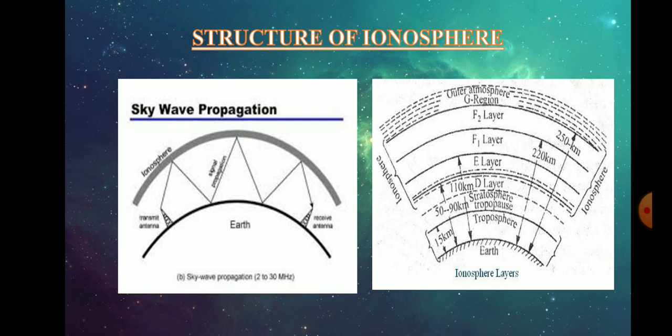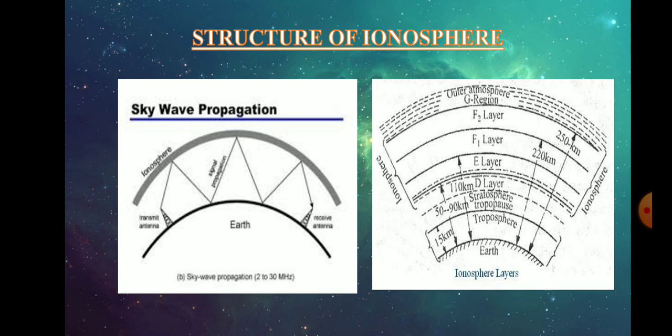Now if we see the characteristics of each layer one by one, we find that the D layer is 50 to 90 km above the Earth's surface, and it is basically ionized by the photoionization of oxygen molecules, and as we already said, it is present only in the daytime, and it reflects only very low frequency signals.